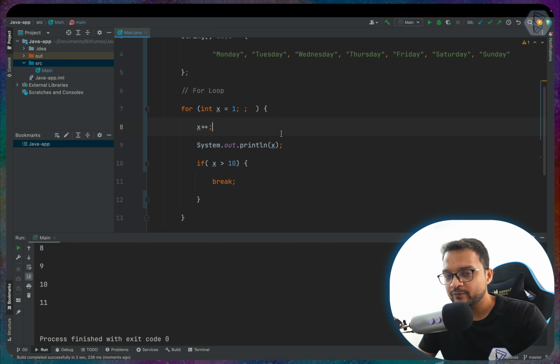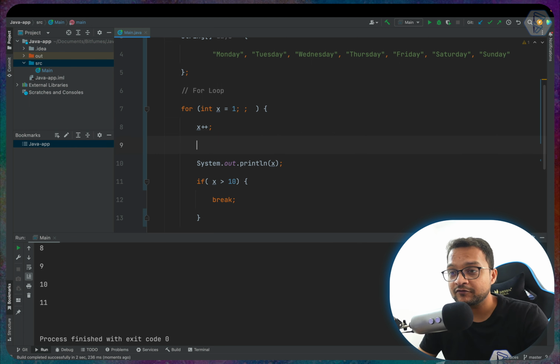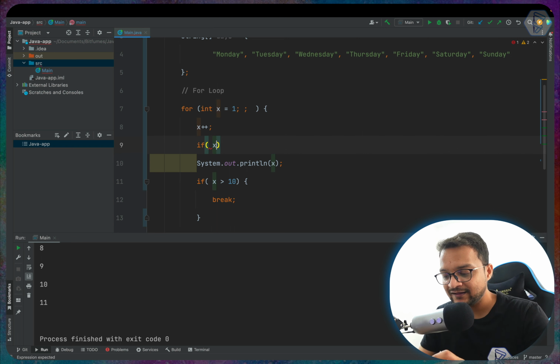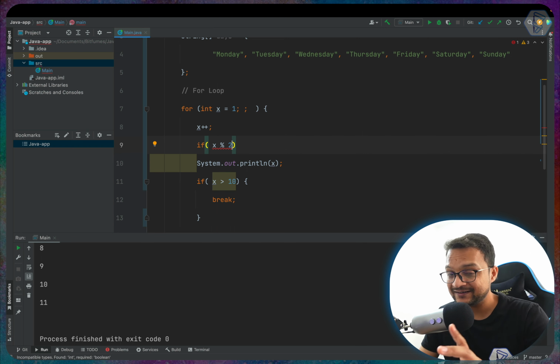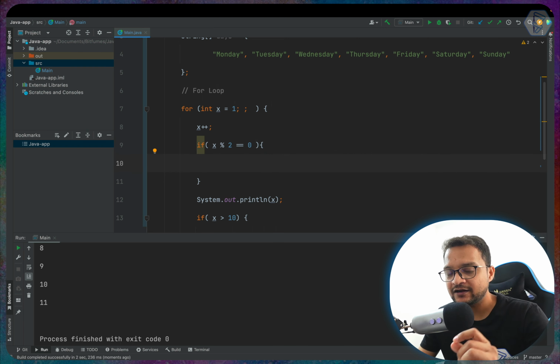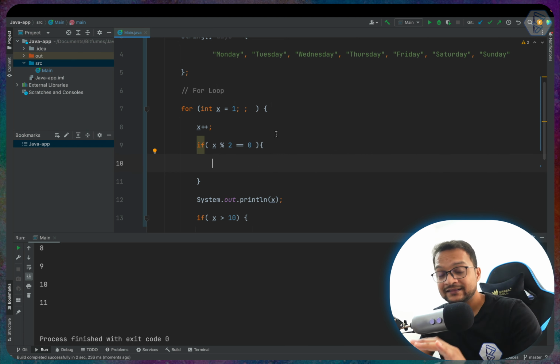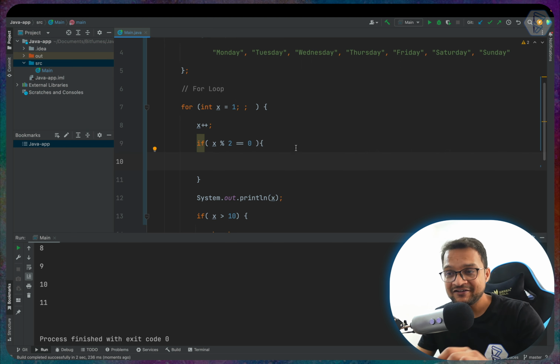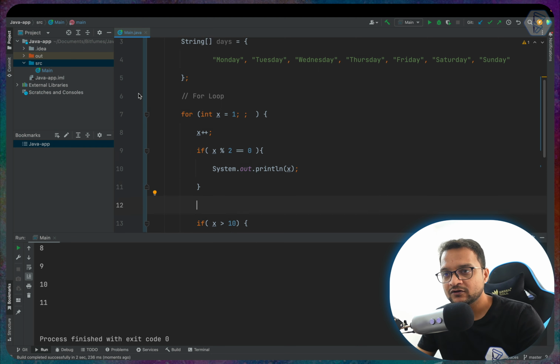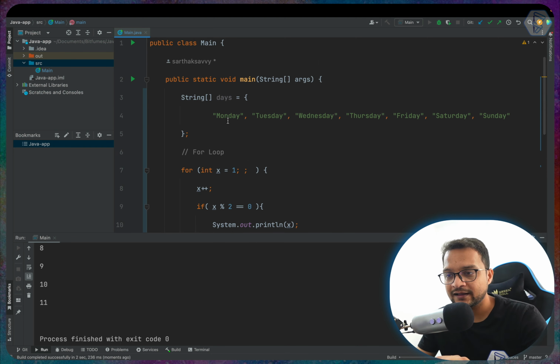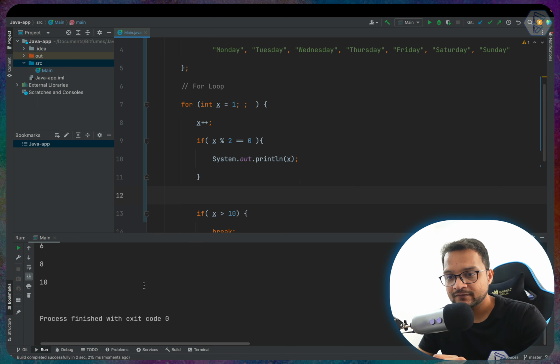Now I only want to print this if the value of x is an even number. How can we check an even number? We have to use the if statement, and we can say that x mod of 2, percentage of 2 is equal to 0. If x divided by 2 remainder is 0, then yes, that number is an even number, and then print this even number like here. So continue like here, and yes, you can see 2, 4, 6, 8, 10.